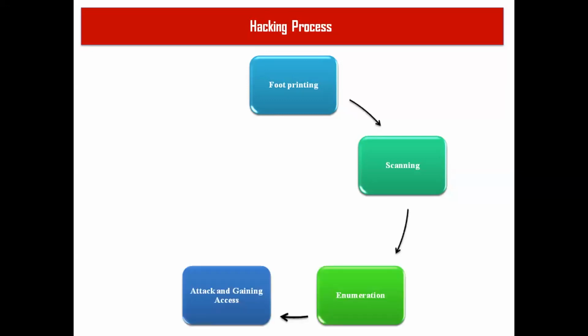And the fourth stage is attack and gaining access. If the attack is successful, then you are in the fourth stage. You are into a website or a network, and a criminal hacker will modify details, delete the data or do something else. But the ethical hacker's job is to end only at the fourth stage. Whether it is a success or a failure, he has to write a report and report that. But a normal hacker won't report that. He will exploit it and make modifications. That is the main difference.